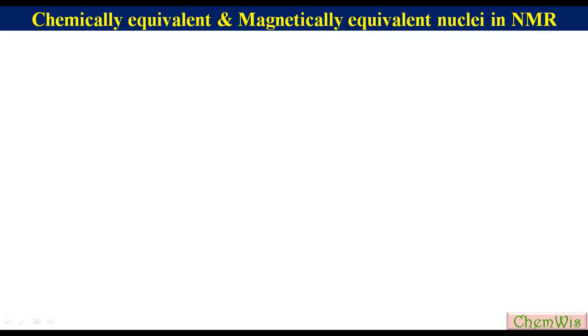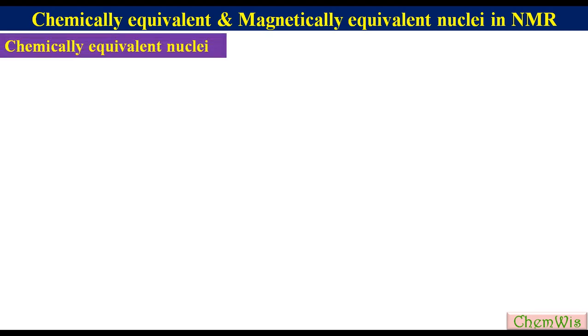Hello friends, the topic of today's discussion is chemically equivalent and magnetically equivalent nuclei in NMR. We will first learn three terms: chemically equivalent, magnetically equivalent and chemically non-equivalent nuclei. Chemically equivalent nuclei.